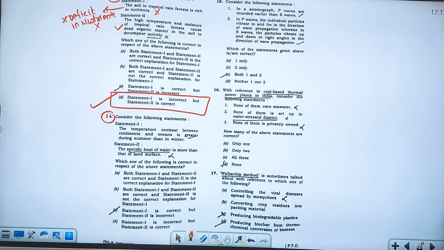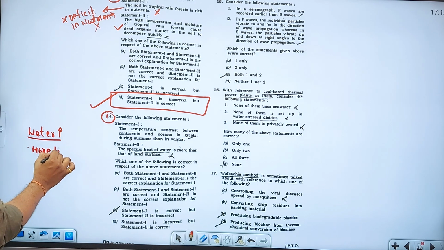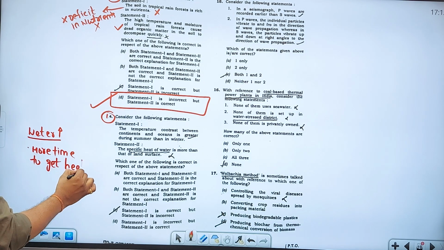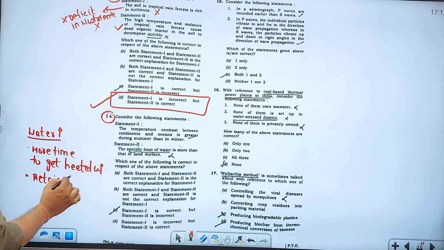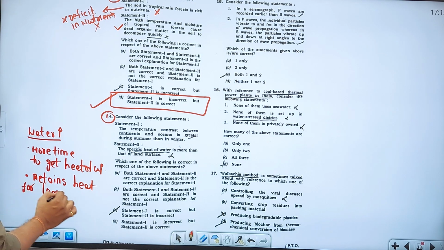So what do you mean by that? Specific heat of water is more. It means water takes more time to get heated up. That is what you have to understand. Second important thing is that as water takes more time, at the same time water retains heat for a longer period of time. You have to understand that.